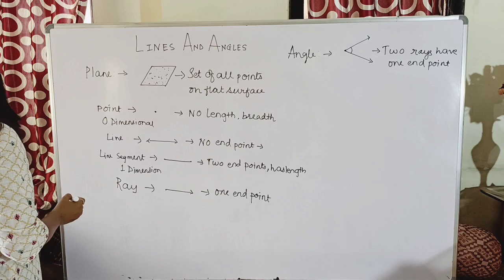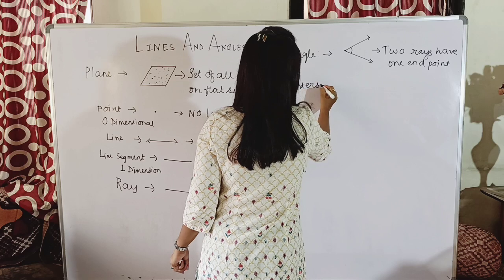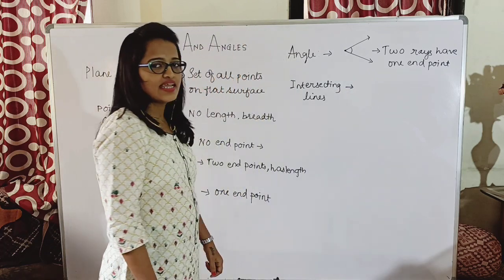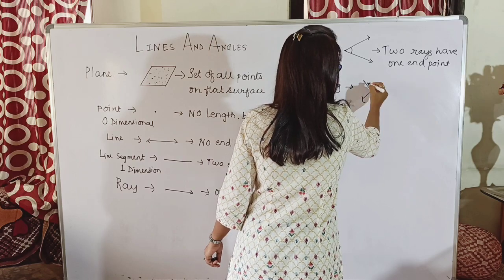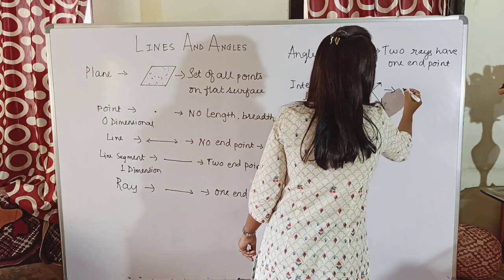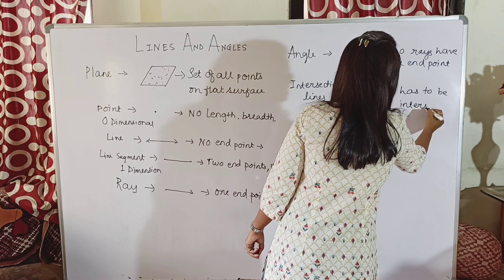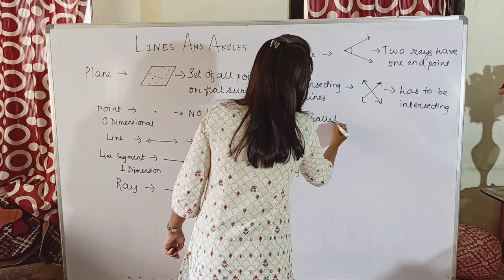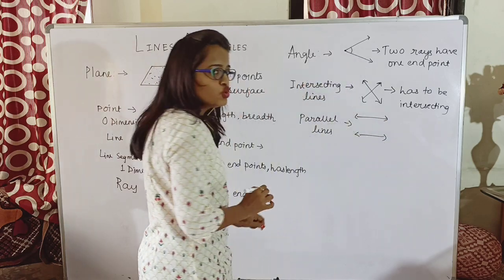Okay. Further, the definition of intersecting lines. Yes, from the name itself you can tell me what are the intersecting lines. Lines which intersect each other. Okay, now they could be intersecting in any form, but the condition says the two lines have to be intersecting each other, then they are called as intersecting lines. Whereas what could be the definition of parallel lines? Yes, parallel lines are lines which do not intersect each other.